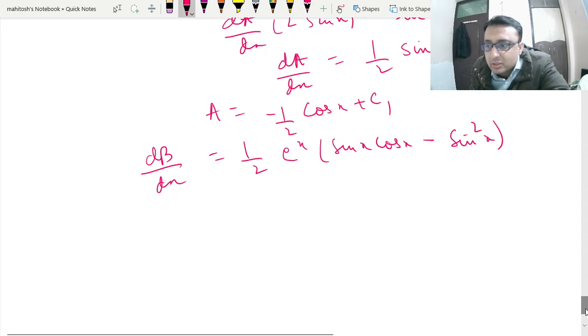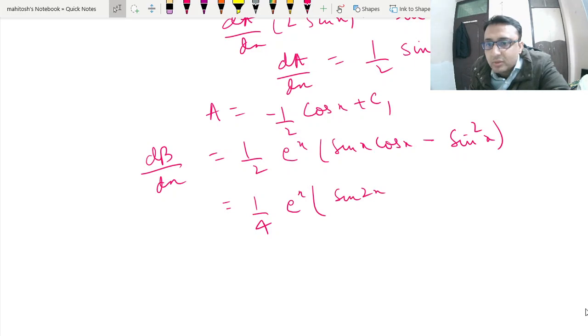So this is nothing but 1 by 4 e to the power x sin 2x, minus of 1 plus cos 2x.